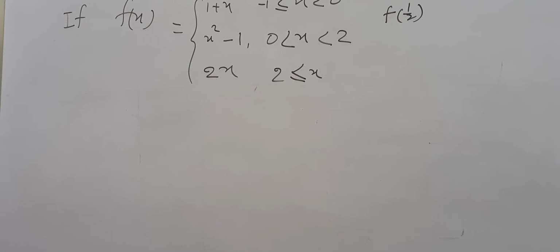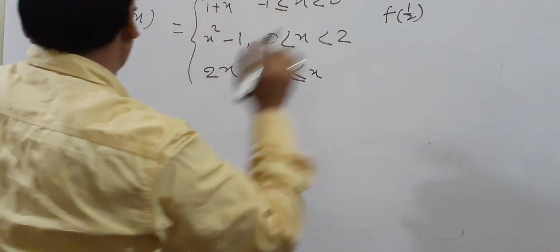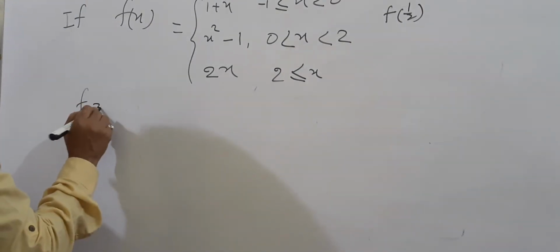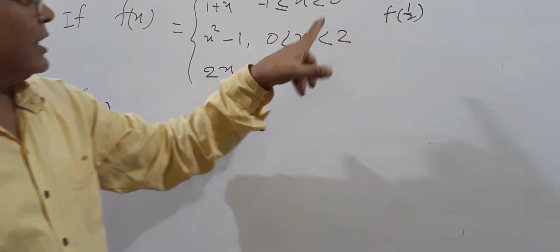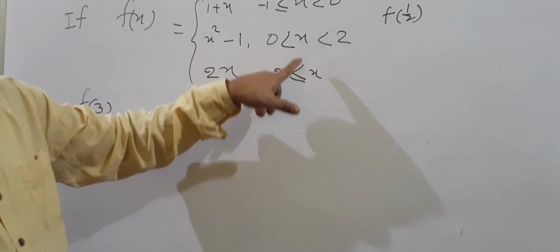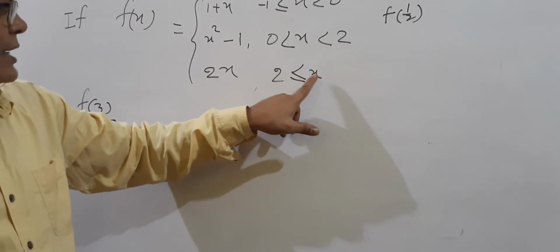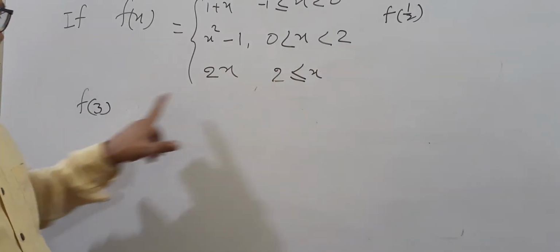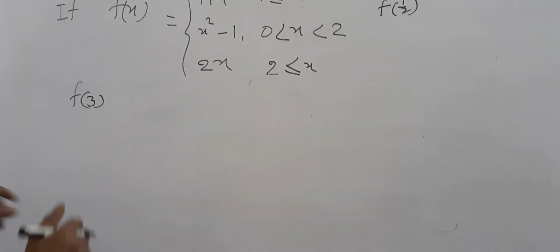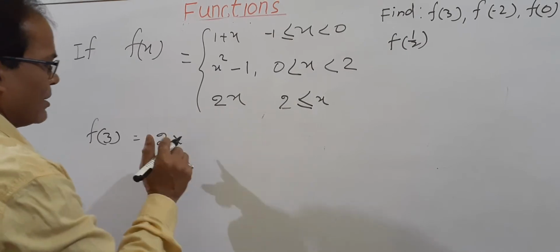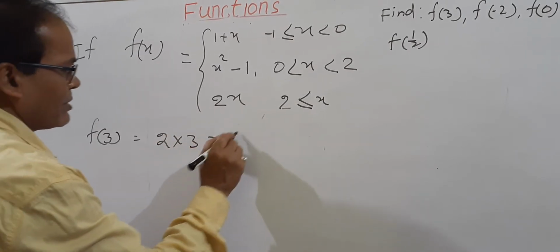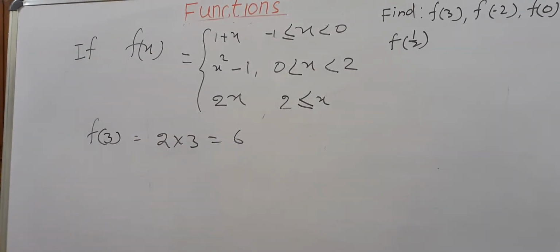One by one. Just take f(3). So x value is 3. Here x is greater than 2, so 3 is greater than 2. So we will take 2x. 2 times 3 is equal to 6. Very simple. Finish.